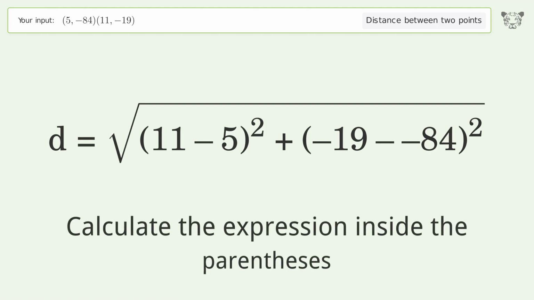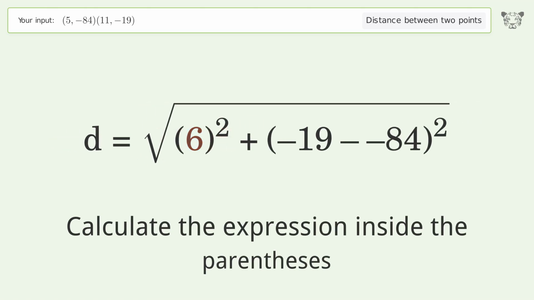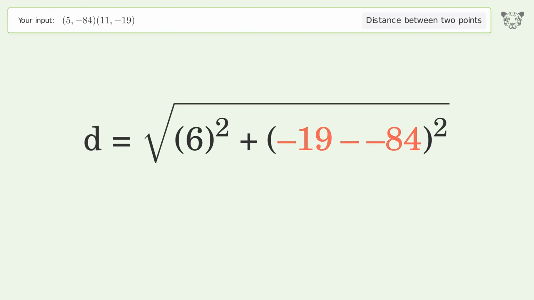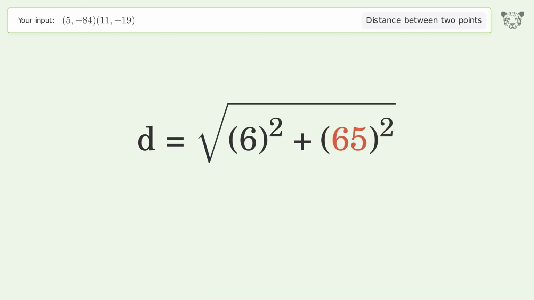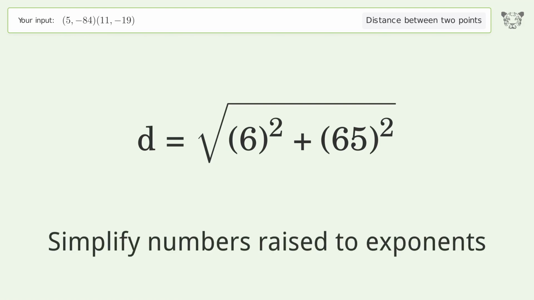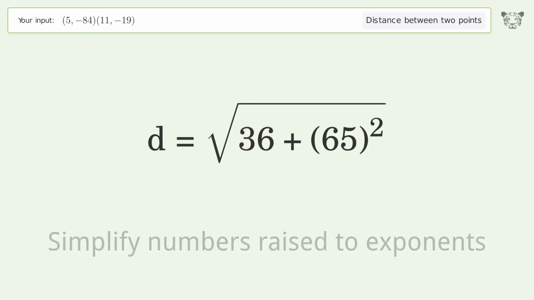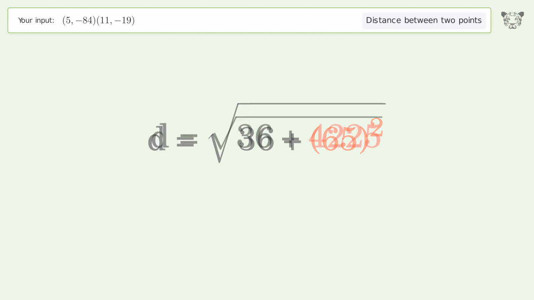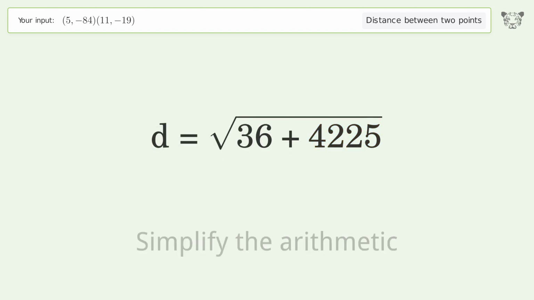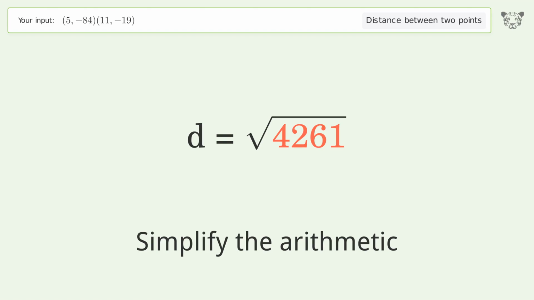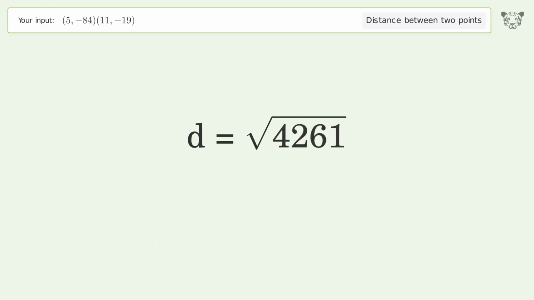Calculate the expression inside the parentheses. Simplify numbers raised to exponents. Simplify the arithmetic. And so the distance between the 2 points is the square root of 4,261, or 65.276.